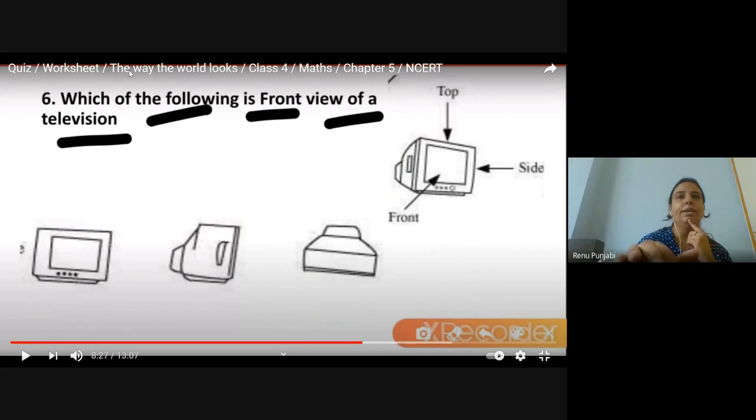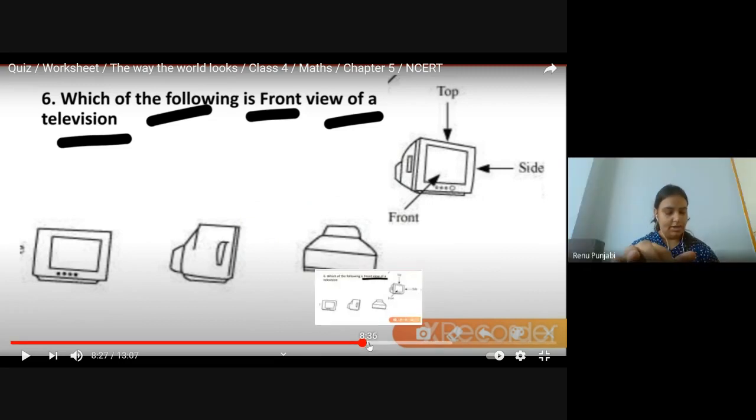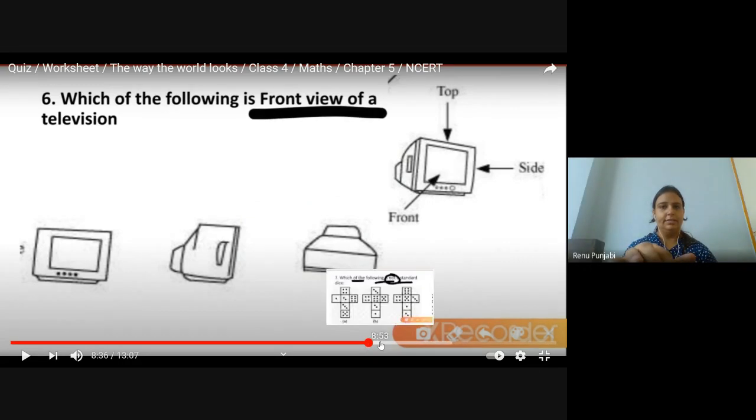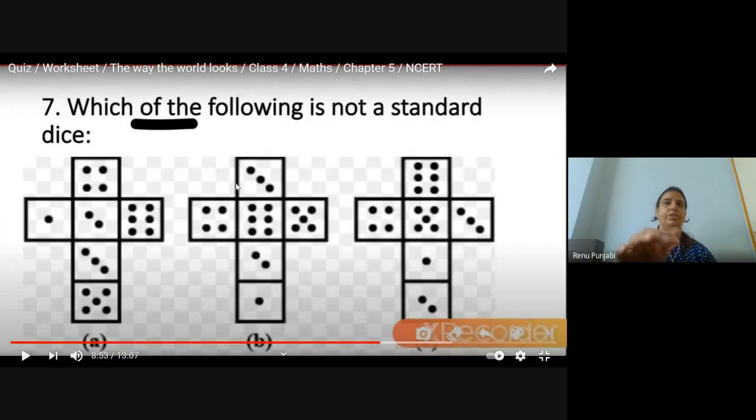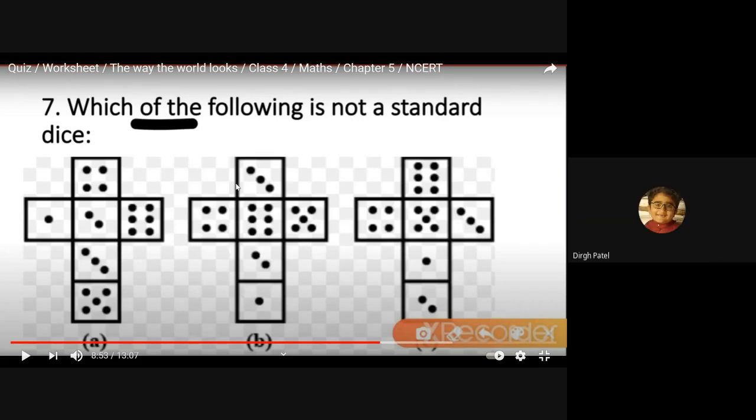This answer will be given by Varinya. Varinya, which of the following is a front view of a television? First, second, or the third option? First, ma'am. Okay. Next, Dirk Patel. Dirk Patel, which of the following is not a standard dice? Which of the following is not a standard dice? Not, ma'am.